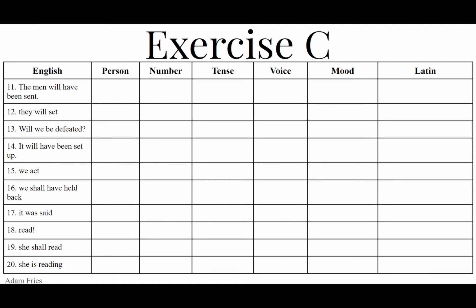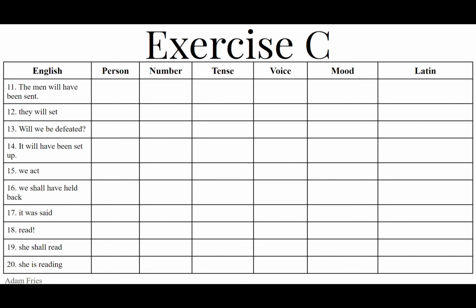13. Will we be defeated? Oh no. So it's a question. Will we be defeated? We is first person plural. Will we? Future passive. Indicative mood of vinco, vincere, vici, victus. I can hear you in the back asking if we can use supero. I suppose you can use supero, but let's practice the third conjugation.